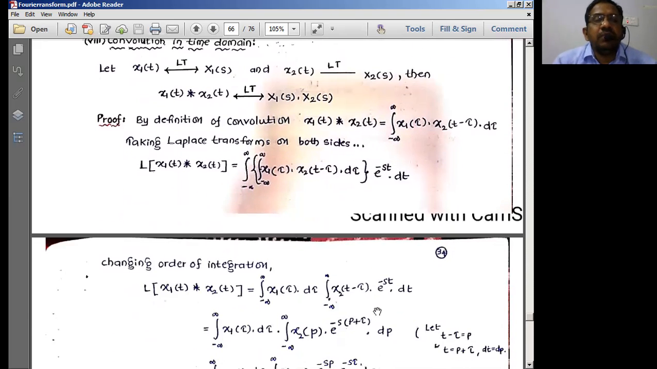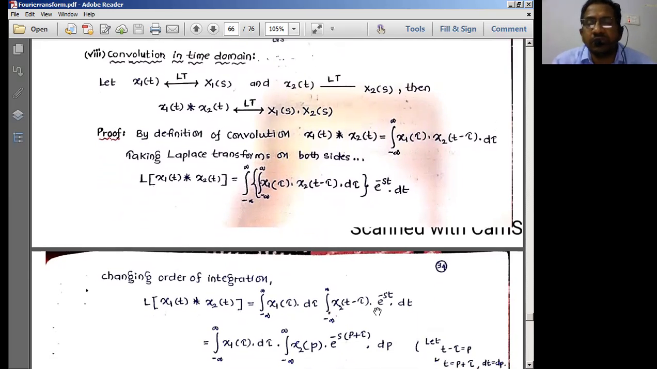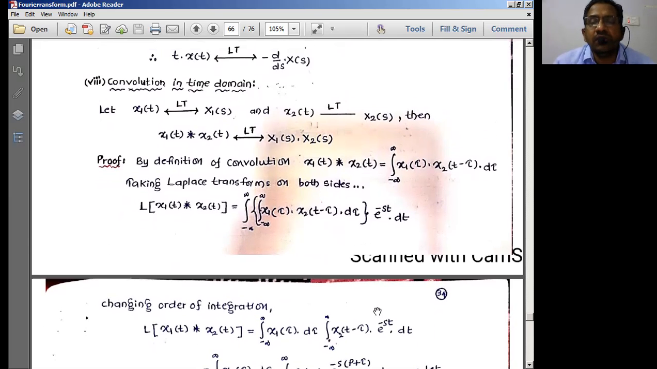Then another important property is going to be the convolution property. The convolution property is also in the time domain. It is exactly the same as the convolution property we dealt with in the case of the Fourier transform properties.